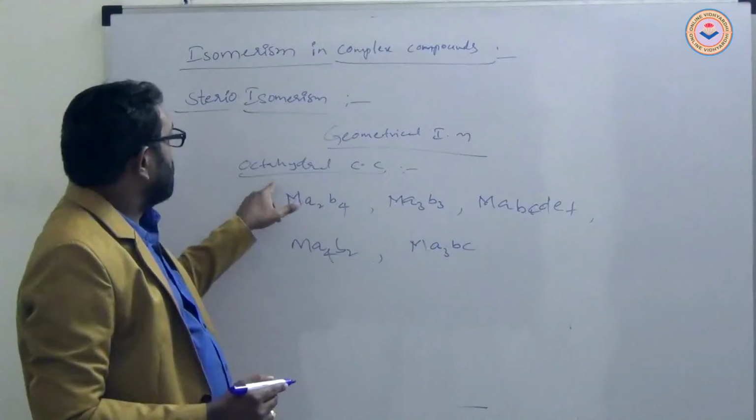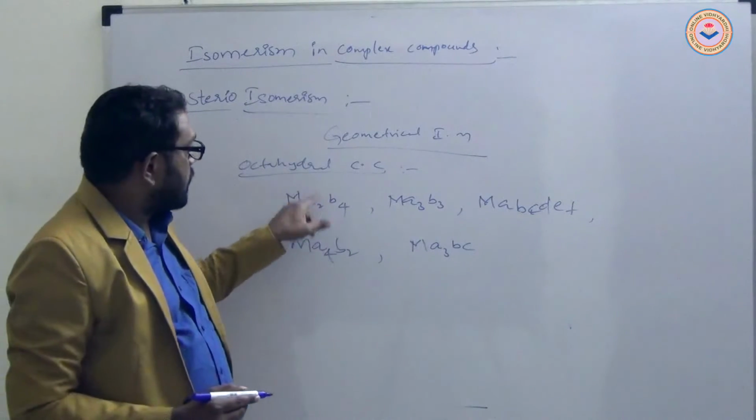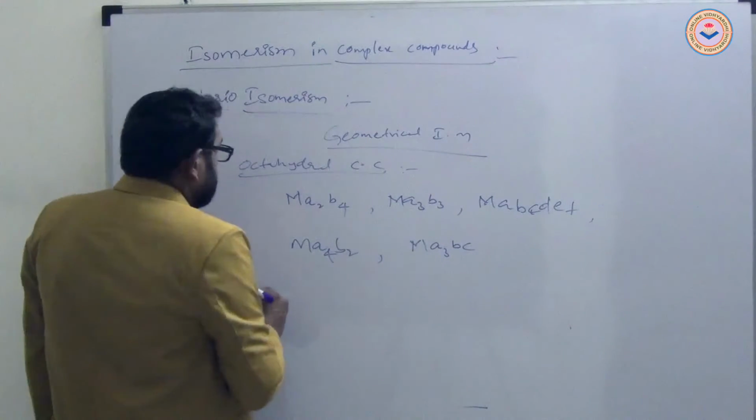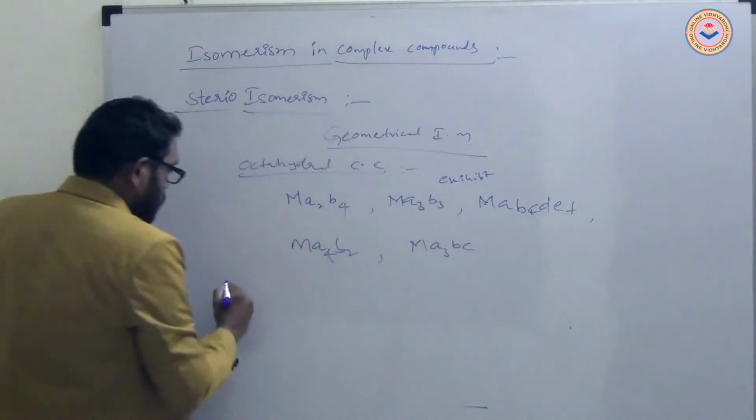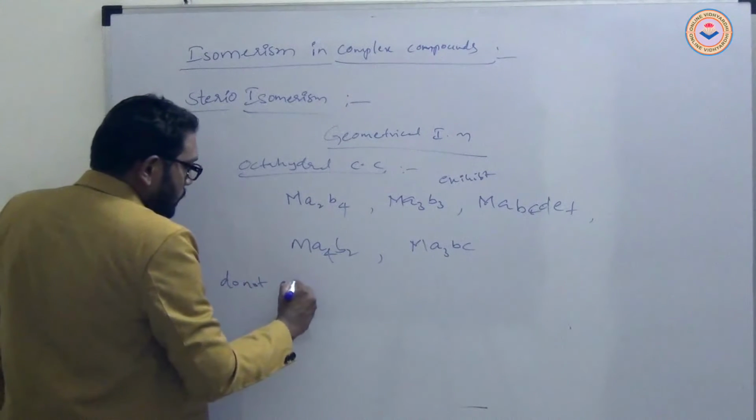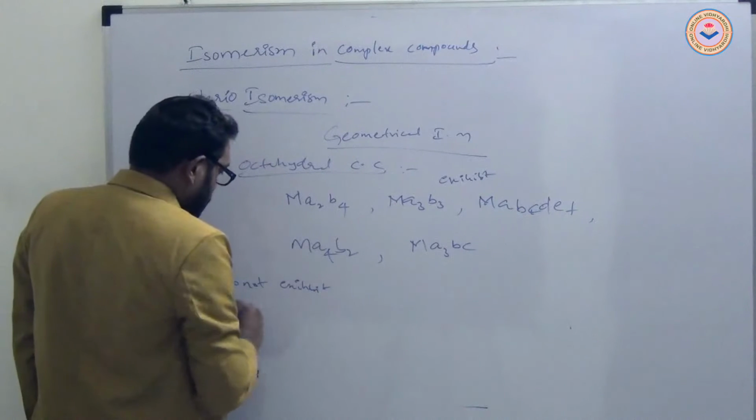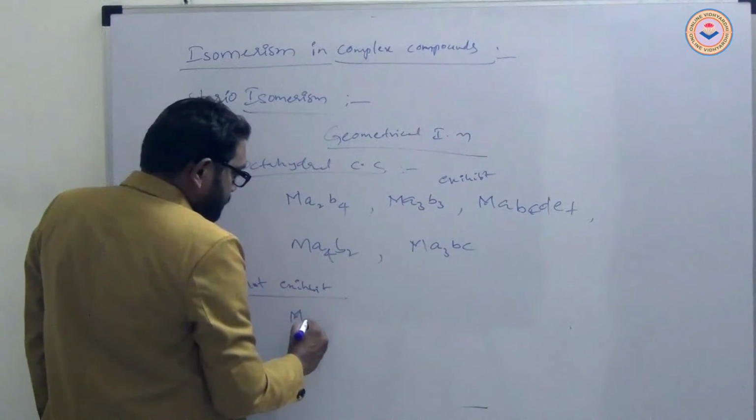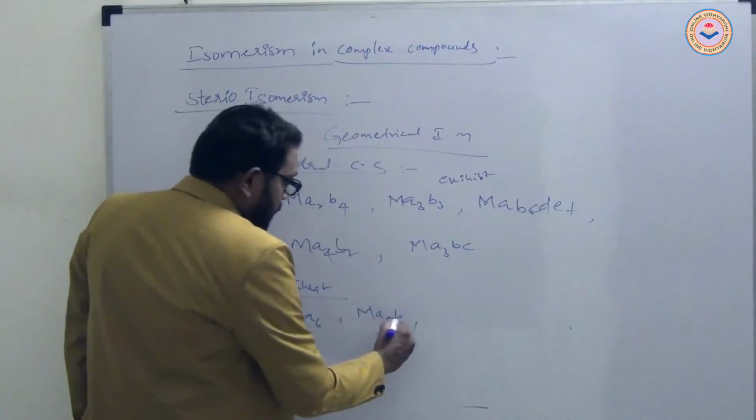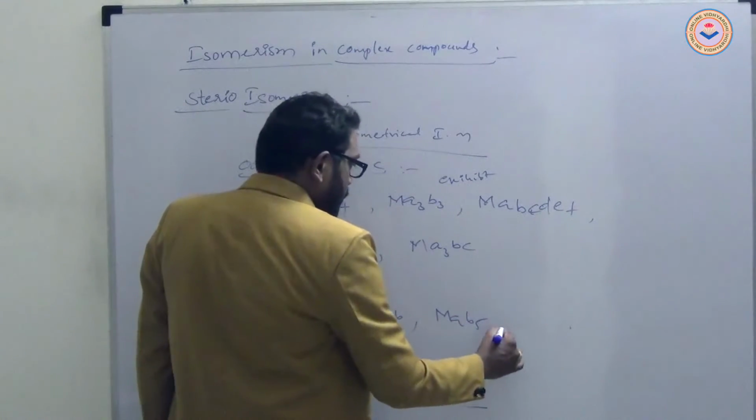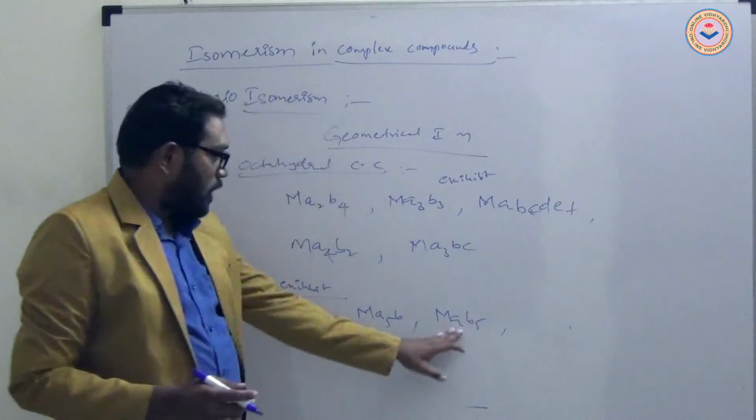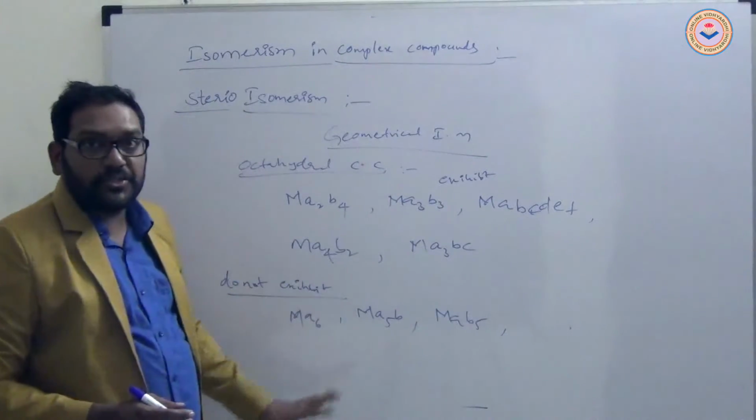These octahedral complex compounds exhibit geometrical isomerism. The complex compounds that do not exhibit it are like Ma6, or Ma5B type, or metal AB5 type of complex compounds. These are also octahedral, but they do not exhibit geometrical isomerism.